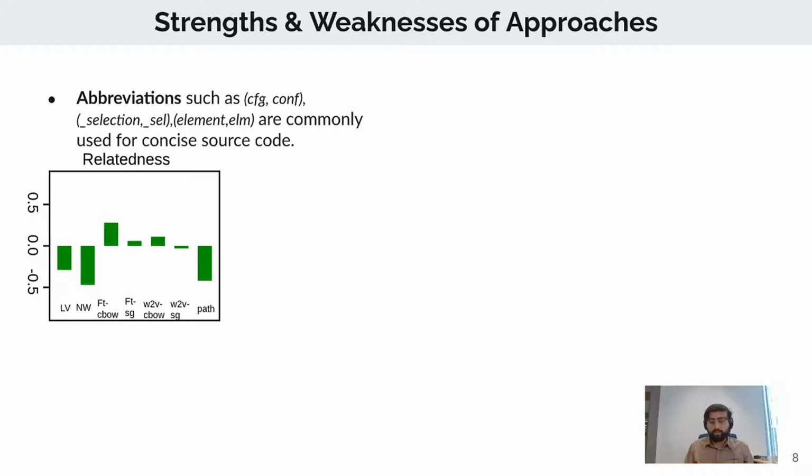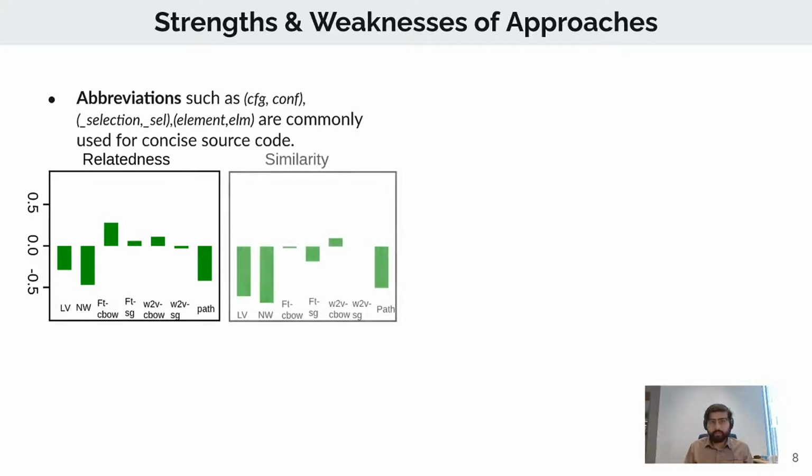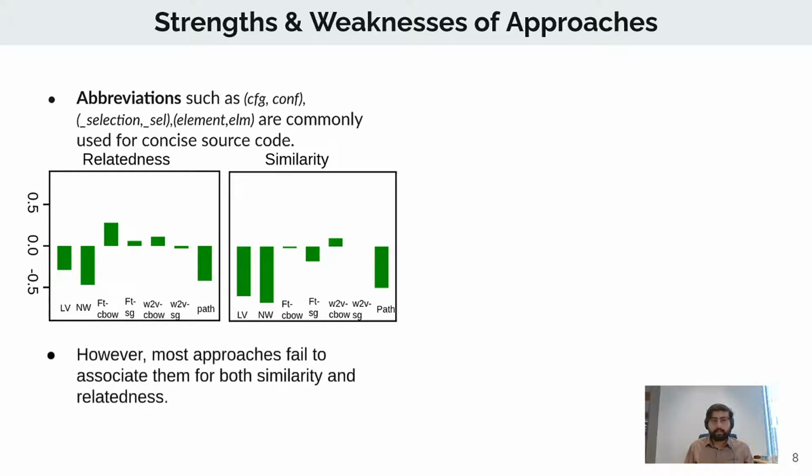And this can also be attributed to the fact that the subtokens method actually relies more on syntactic use. And similarly, for similarity, the result is more in line with the previous results, where similarity is actually quite difficult for all of the models. But overall, all of the models fail to associate similarity and relatedness.